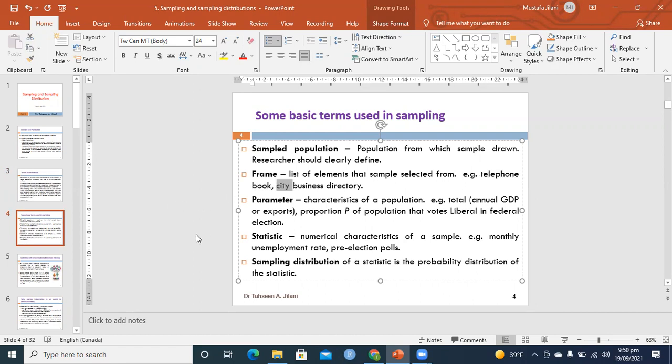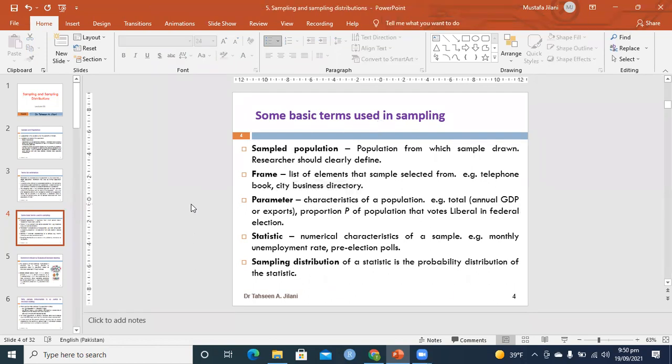If you are estimating locations in the city which are good for business, then you use city maps or city business book directories. Or you want to see how many businesses are in the city, and you want to do like FBR does, random sampling, and they select people who may or may not be doing some forgery. Forgery means they are not paying their tax properly.